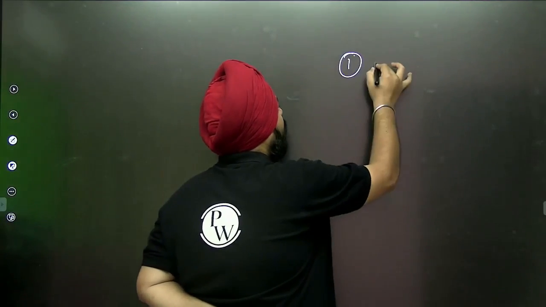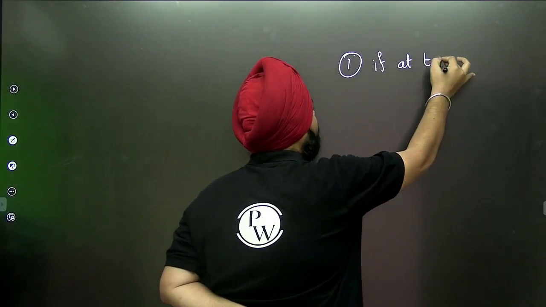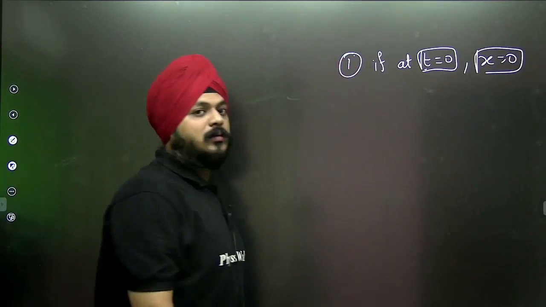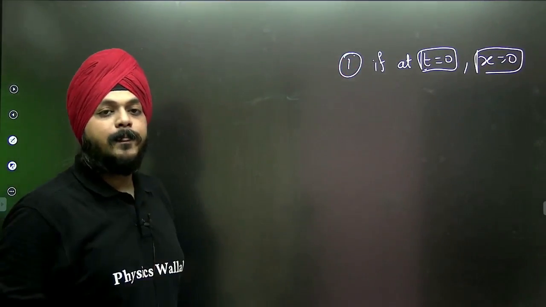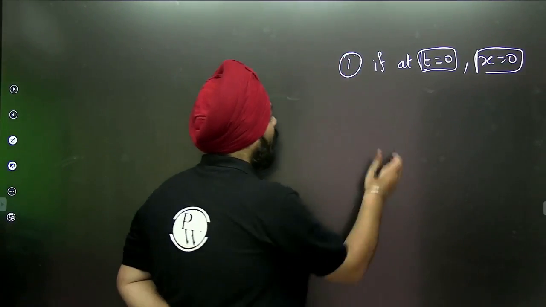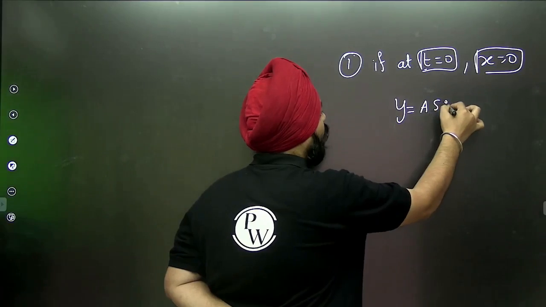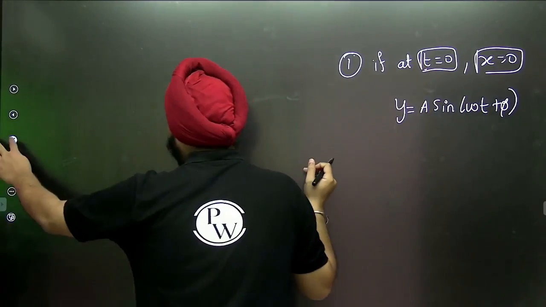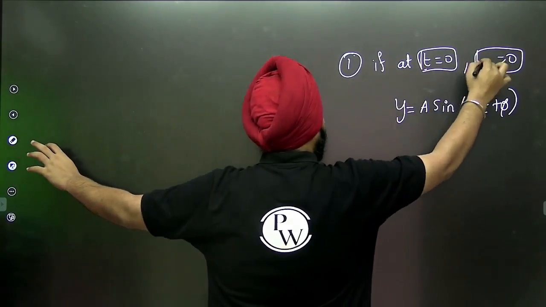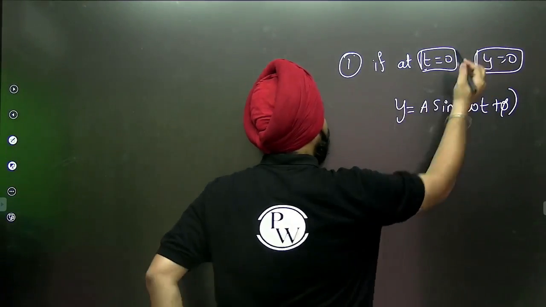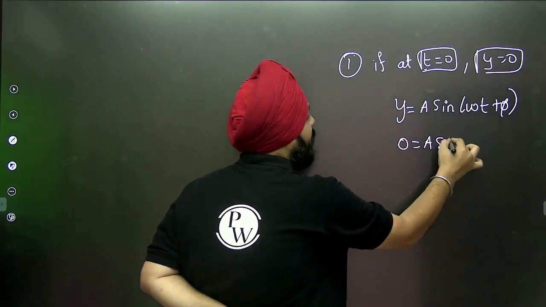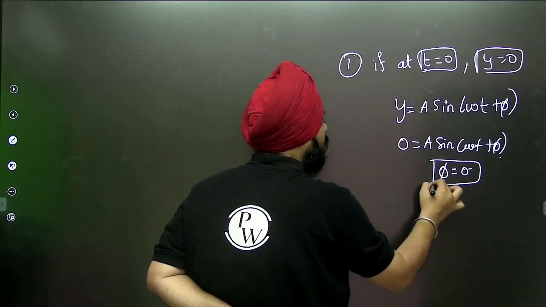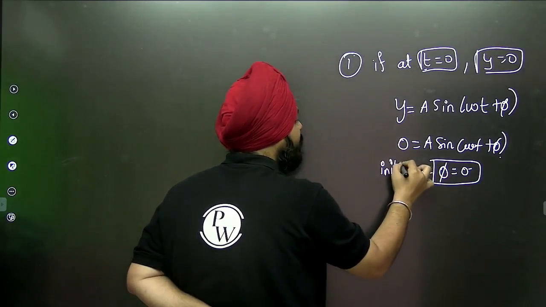First, if at t is equal to 0 the particle is at x is equal to 0, what is the initial phase? Y is equal to A sine of omega t plus phi. At t is equal to 0, x is equal to 0, in another sense let's take y also 0. So 0 is equal to A sine of omega t plus phi. We are getting the initial phase as 0.